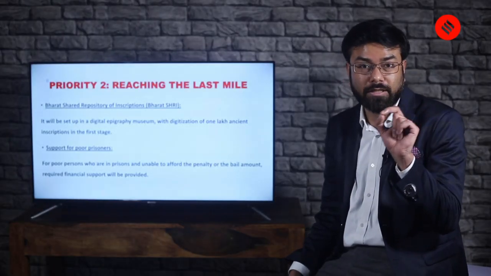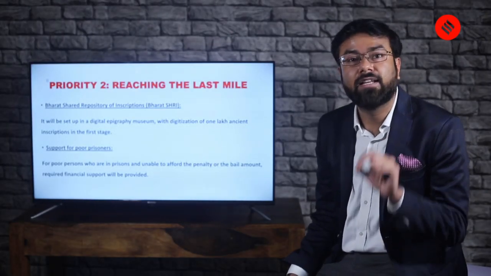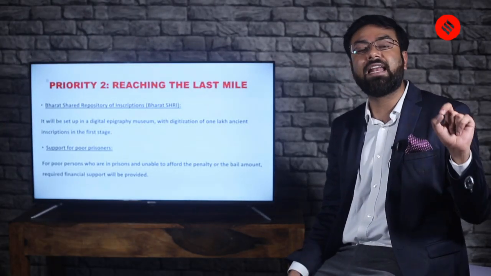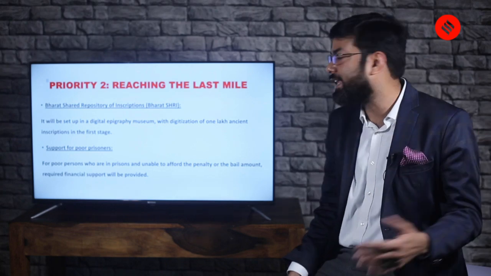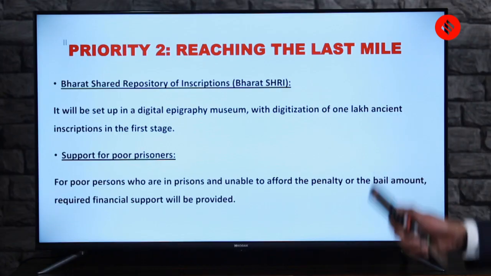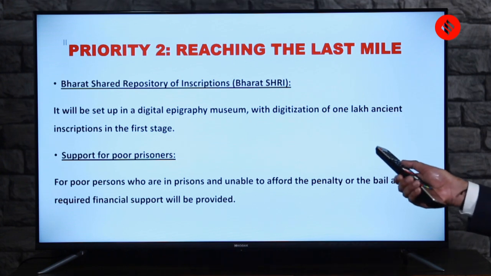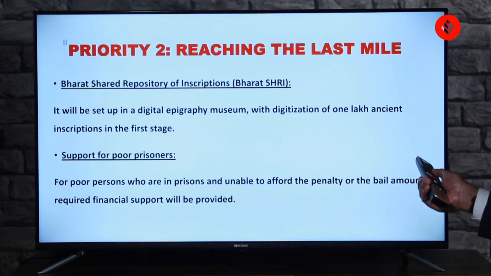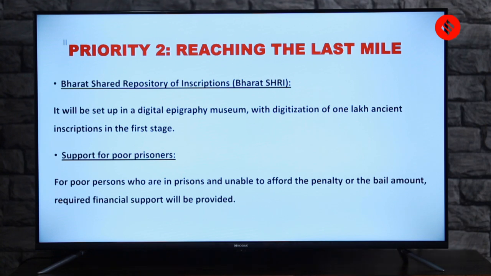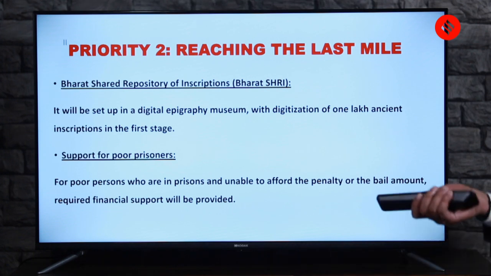This is an important social issue to think about, that the people who are in the prisons are not able to pay that money. So the government has decided that poor persons who are in prisons and unable to afford the penalty or the bail amount, required financial support will be provided. So financial support for those prisoners who are not able to afford the penalty or the bail amount.